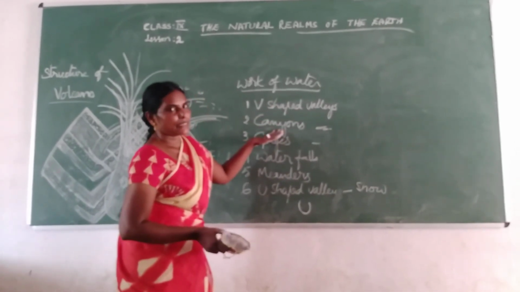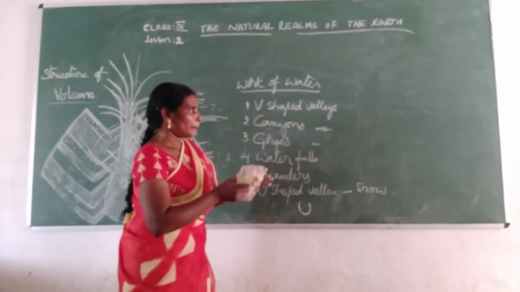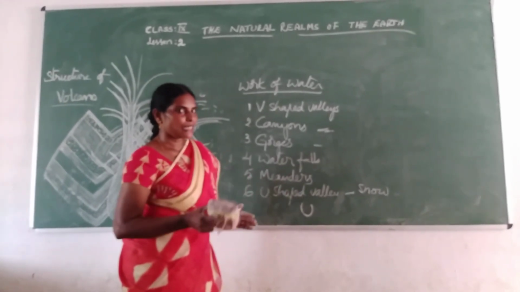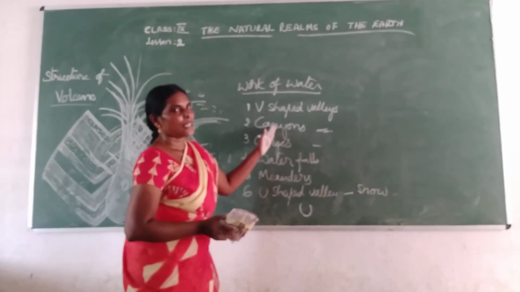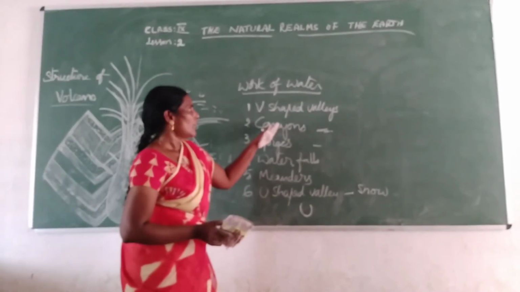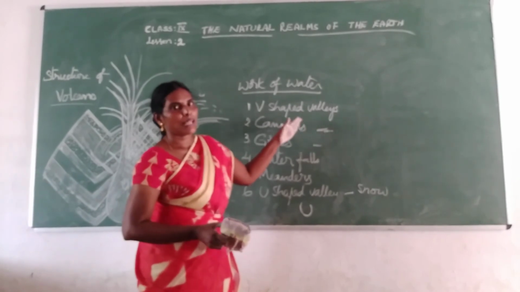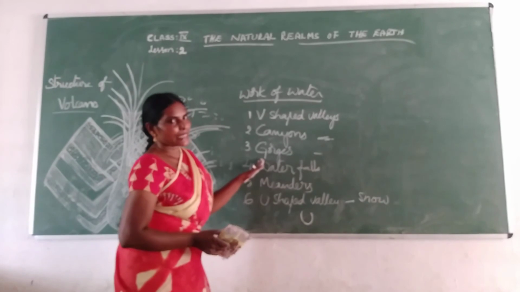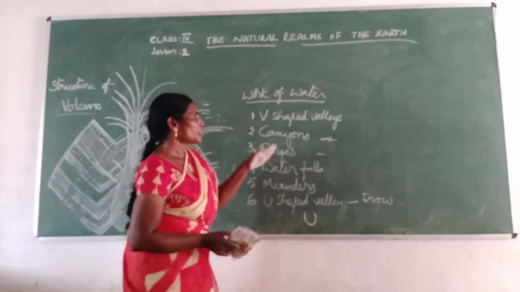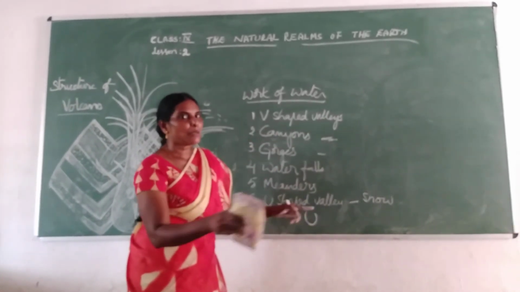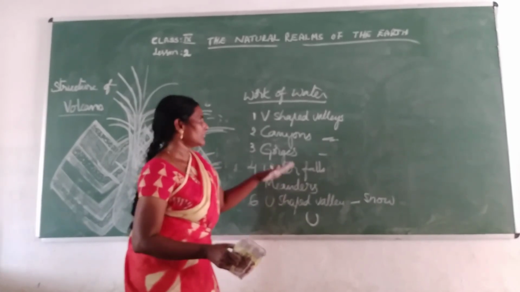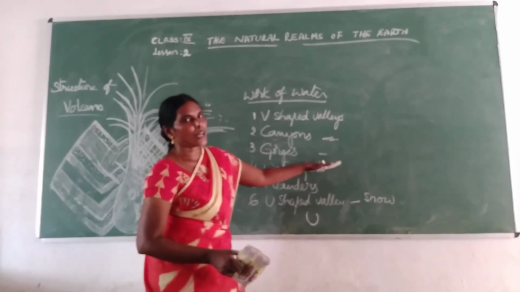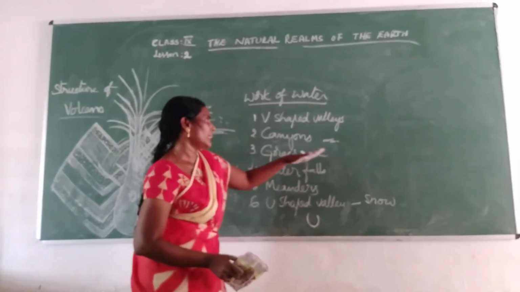Then canyons also vary. This is very deep. That means 1.6 to 29 kilometers of depth it has. So this type of water body we can call canyons. For example, Grand Canyon of Colorado in America. Then gorges means top and bottom are the same distance. That type of water body is called gorges. For example, Bison Gorge, it is formed by the Godavari river.